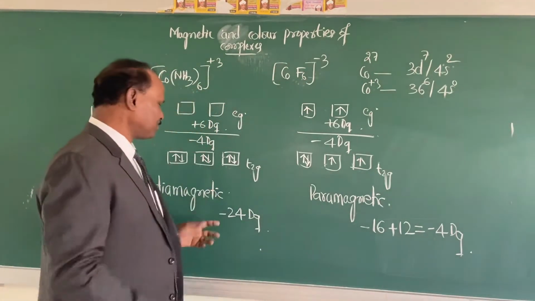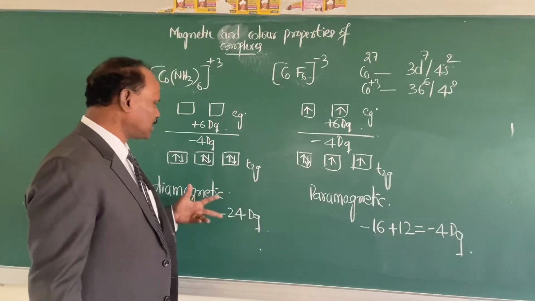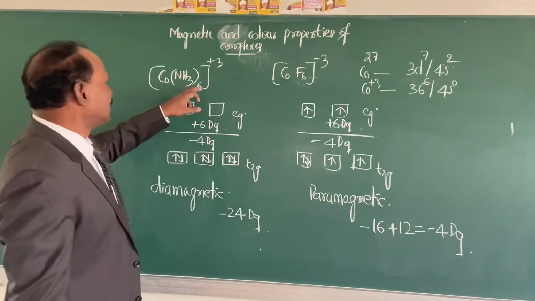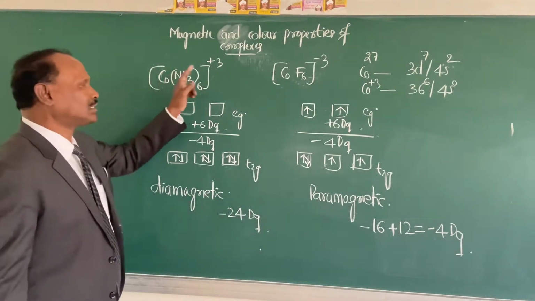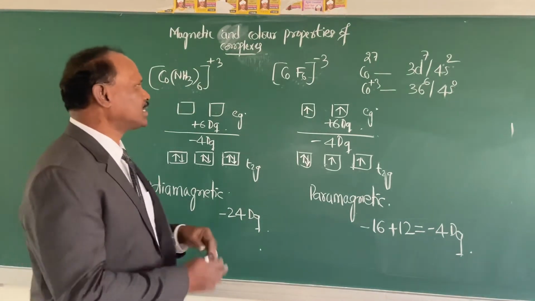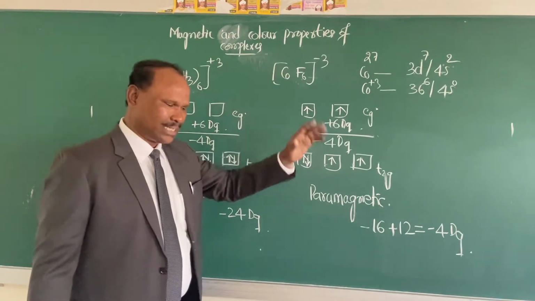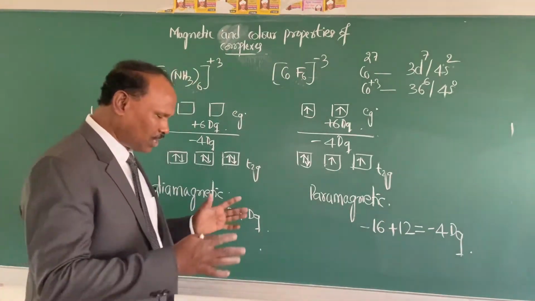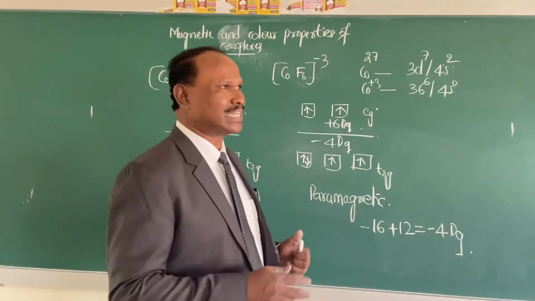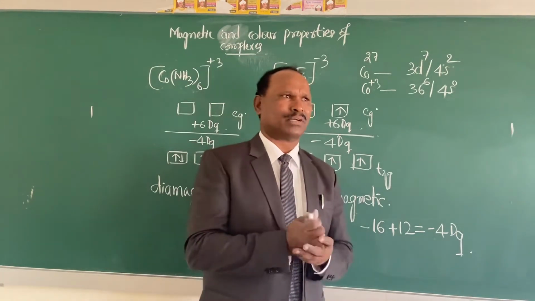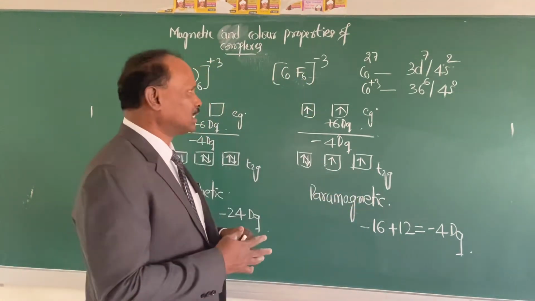Because of this more crystal field stabilization energy, hexaammine cobalt(III) ion is more stable than the hexafluorocobaltate(III) complex ion. So this is how the crystal field theory explains the magnetic properties of the coordination compounds.